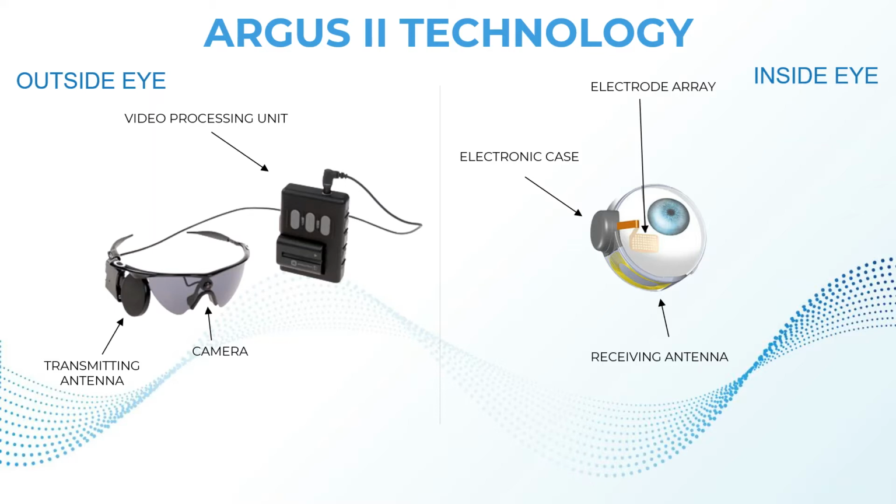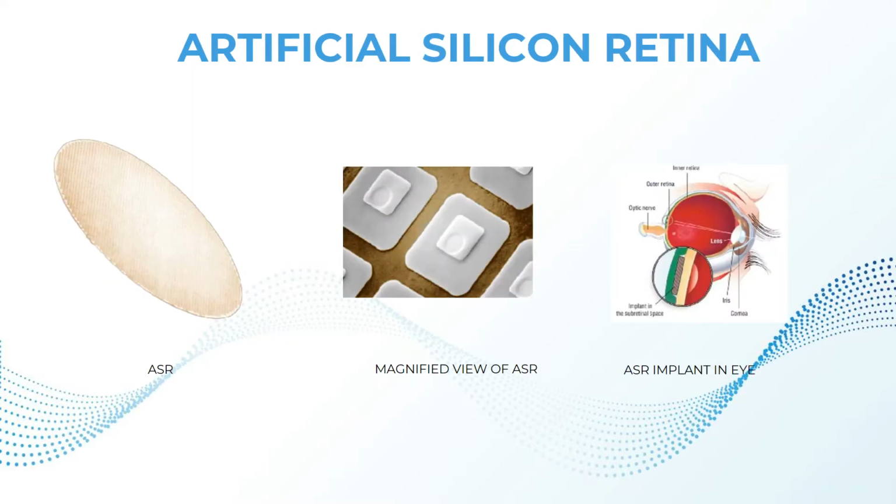The receiver, what does the receiver do? The receiver sends the received pulses to the retinal implant by a wire which is as thin as a hair. And the retinal implant is composed of an array of electrodes on a chip, which is almost 1 mm square in area, that is very small in size, and it triggers the pulse emission, and the pulses travel to the optic nerve of the brain, and the brain processes and gives the artificial vision.